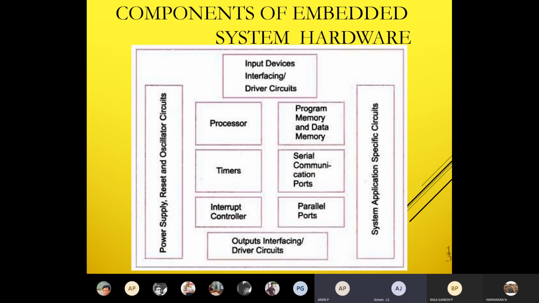Parallel port is used for communication purposes. So there is serial communication and parallel communication. Here, parallel ports are used for parallel communication.